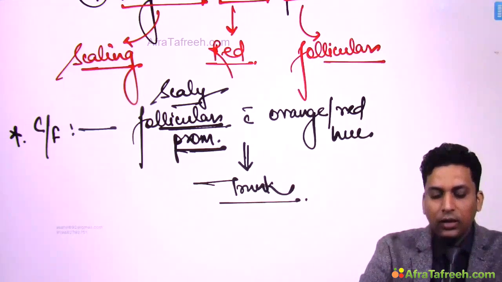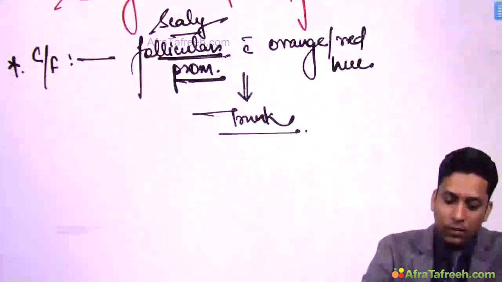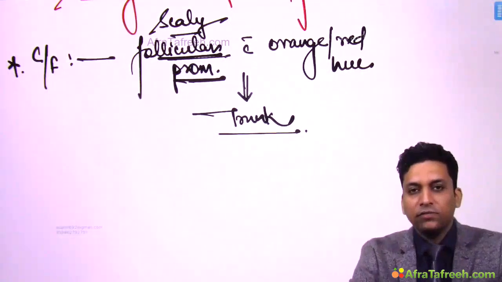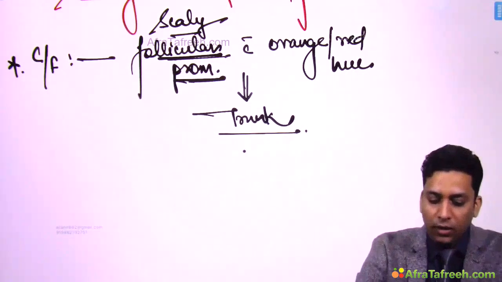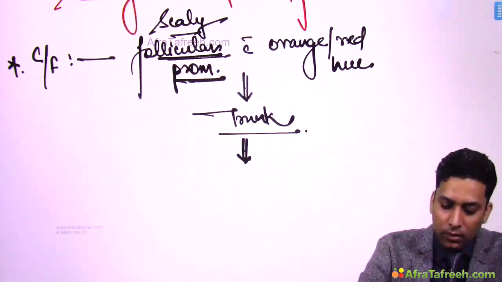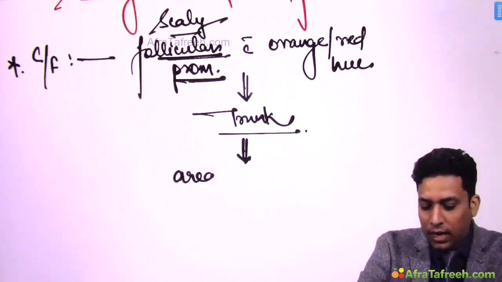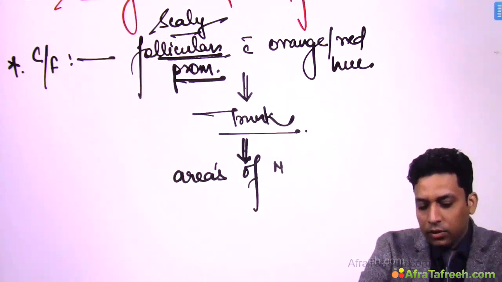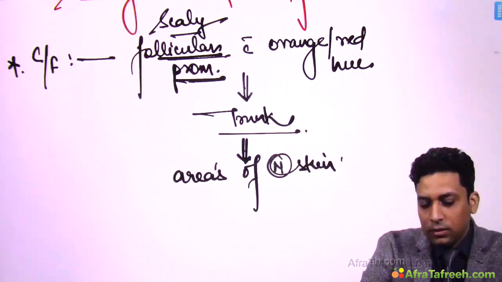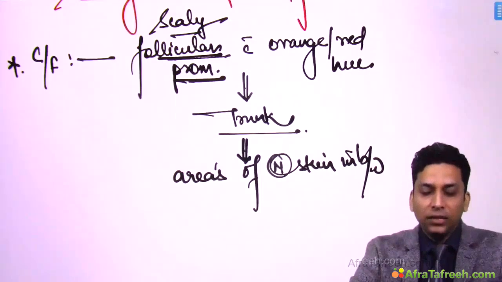Okay, so over trunk. So scaly follicular prominences with orange to red hue over trunk, with areas of normal skin in between.